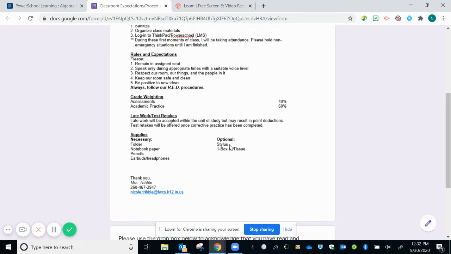Stylus is highly recommended so that you can use that as a pencil, per se, to write on your screen, and then you'll be able to show all of your work for the math and hand it in with the work. So those expectations are listed here.